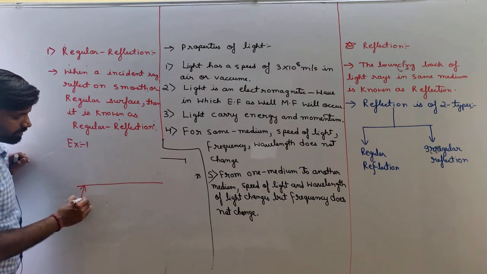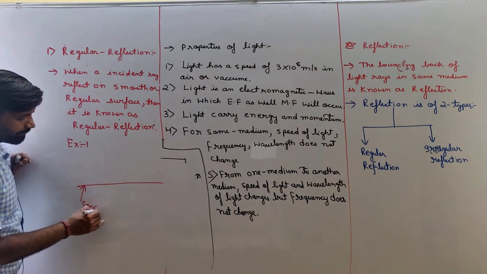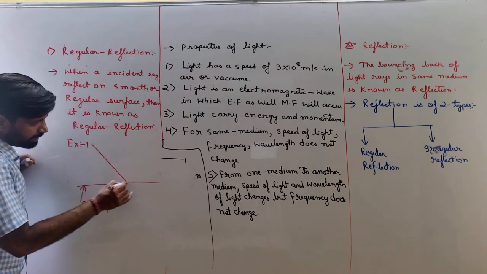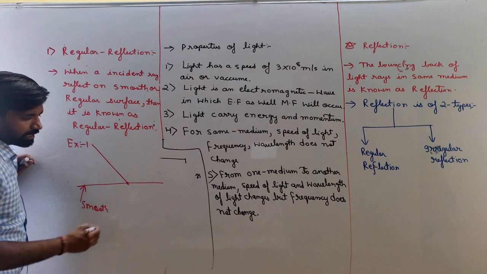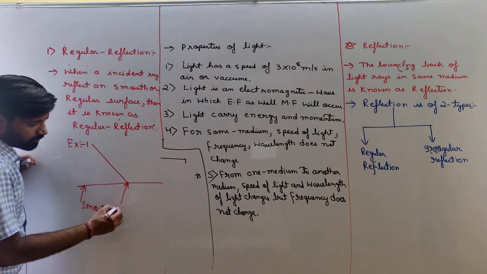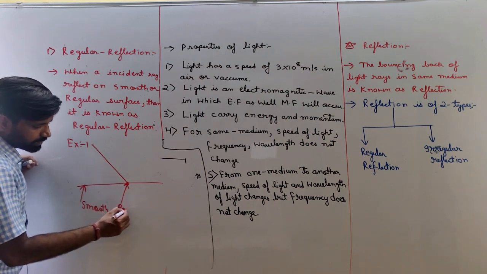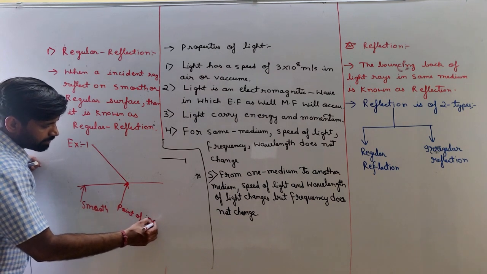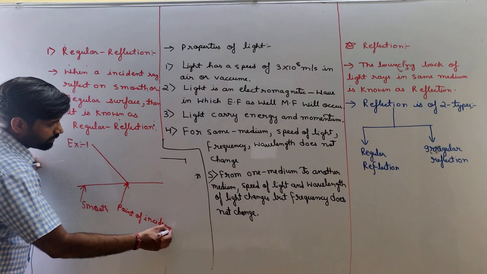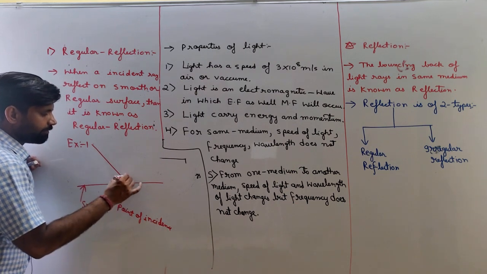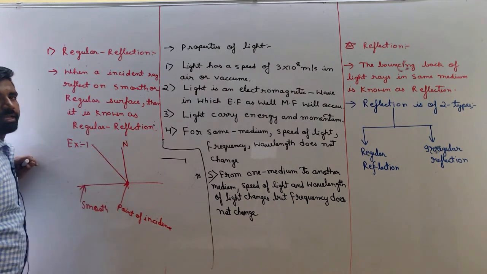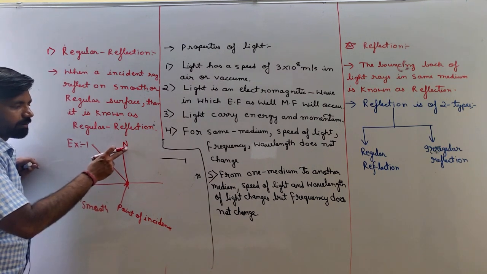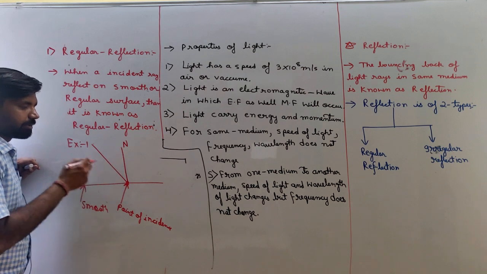Suppose this is a smooth surface. If an incident light ray is incident on this point, first of all, this point is known as the point of incidence. From this point we have to draw a normal, and in 11th class you have already studied about normal.